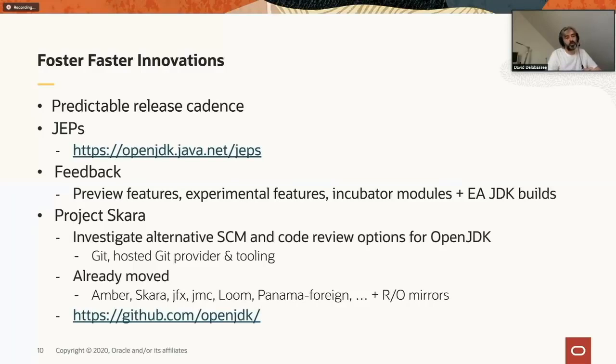But still, all the projects have read-only mirrors on GitHub. So basically, all those bullet points give us the ability to enable faster innovation within the platform, something that we have already used, and we clearly see the benefit of all of those tools.